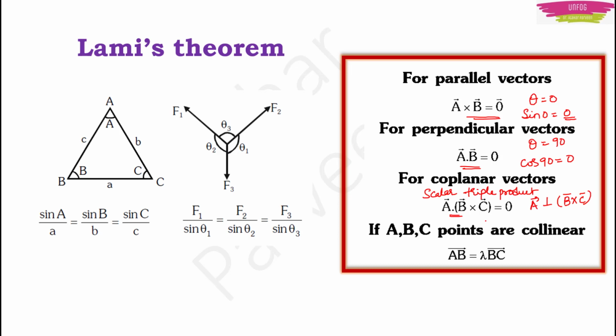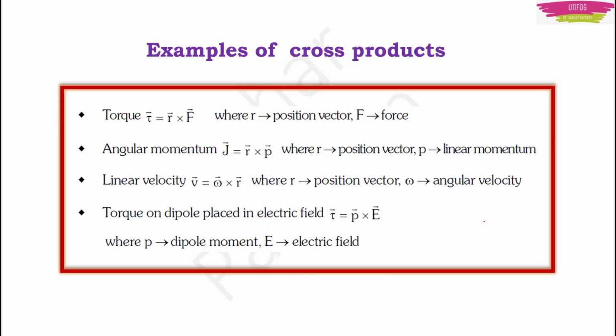And the next important thing is that if points A, B, C are collinear, then vector AB will be equal to lambda into vector BC. Collinear means, as I told you at the start of this lecture, collinear or parallel vectors lie on the same line. Their direction will be the same, but their values may differ, and their values are their magnitudes, that is, their scalars. These are the examples of cross products.